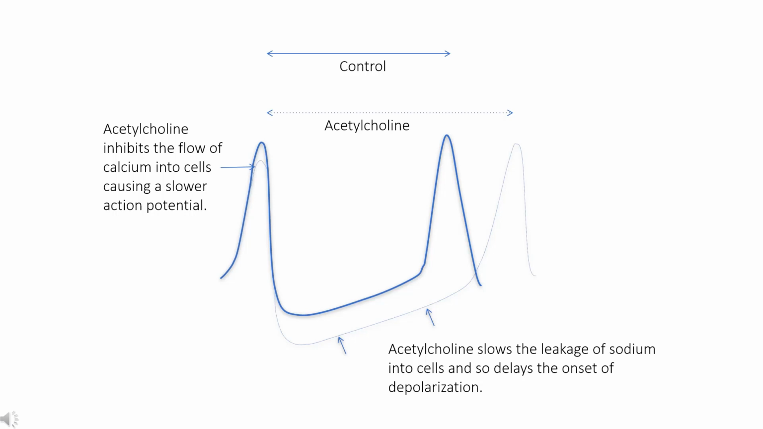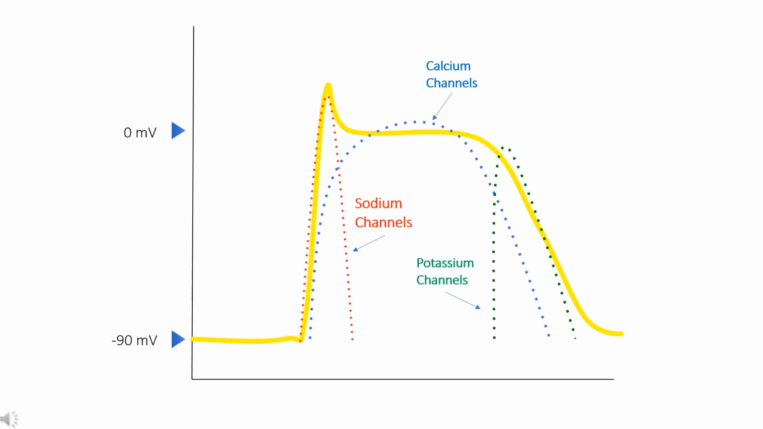Acetylcholine does this by inhibiting the inward flow of sodium through funny channels, and this delays the rise of the membrane potential towards the threshold for depolarization. Acetylcholine also dampens the rapid inflow of calcium after the threshold is reached, and this causes a slower, weaker action potential. As we have seen, the action potential which starts in the sinoatrial node spreads throughout the muscle tissue of